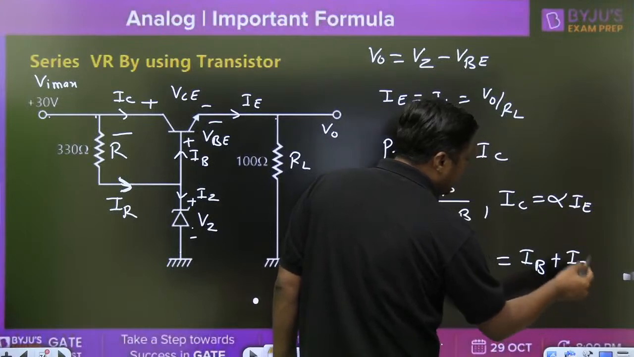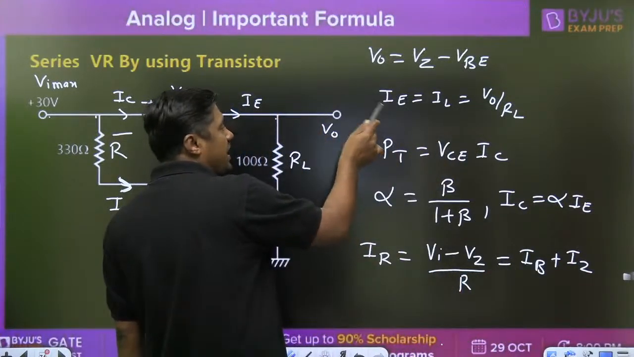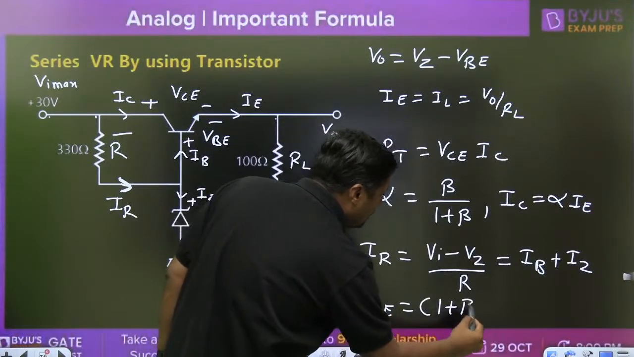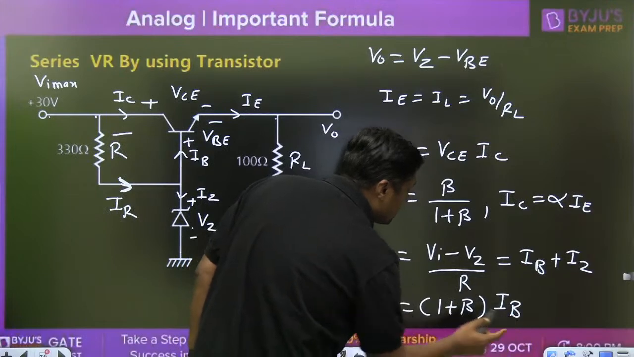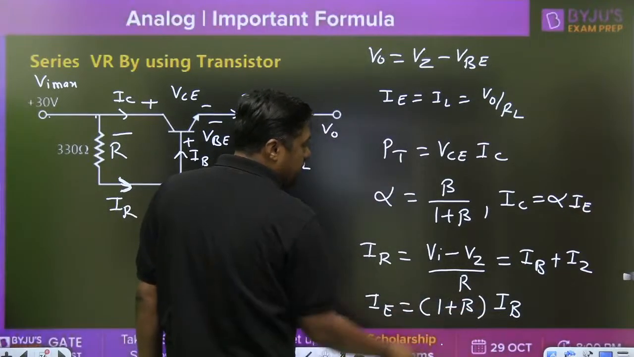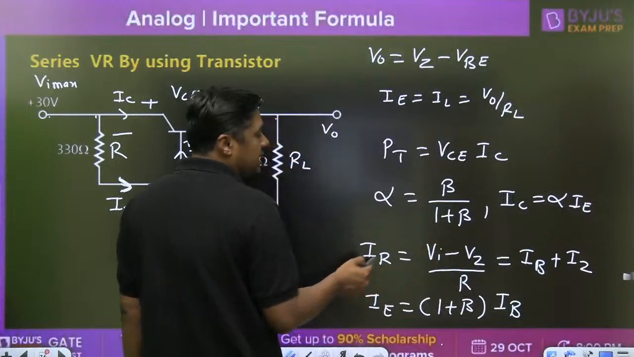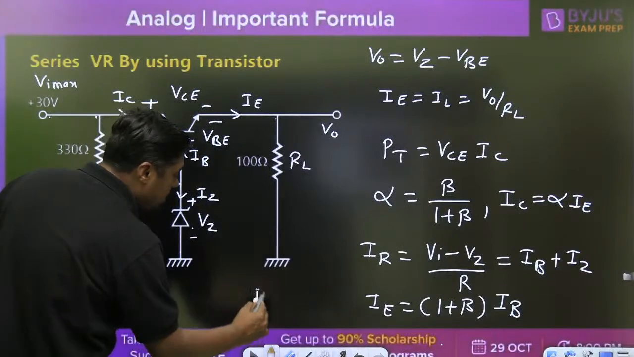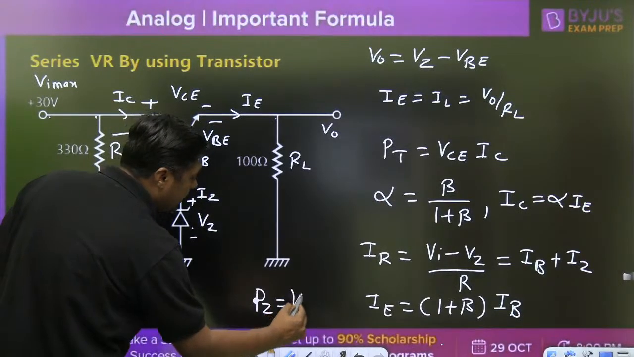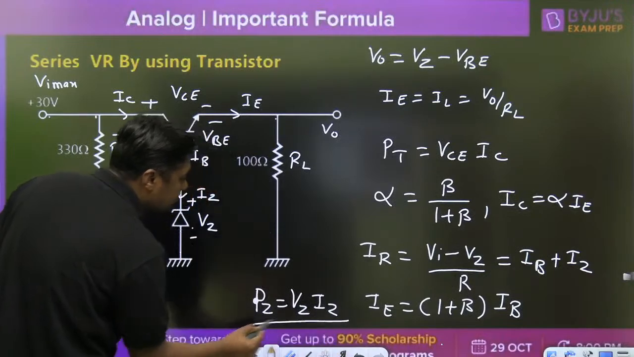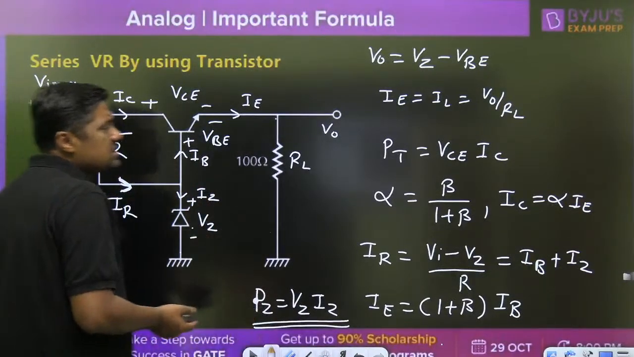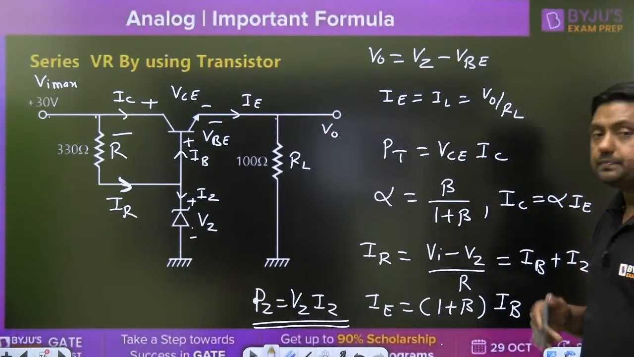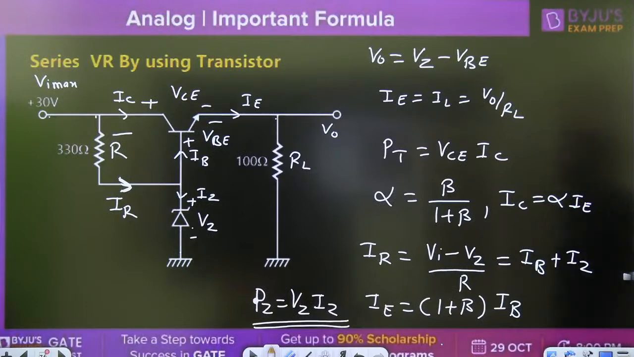Then how you can get the IZ? My dear, we have IE, or IE is nothing but 1 plus beta times of IB. From this formula you can find the IB. From this you can get the IZ, IR minus IB, and from the power dissipation formula, PZ is equal to VZ into IZ, you can find the power dissipation. This is all about this diagram. Okay. This is a voltage regulator, series voltage regulator.